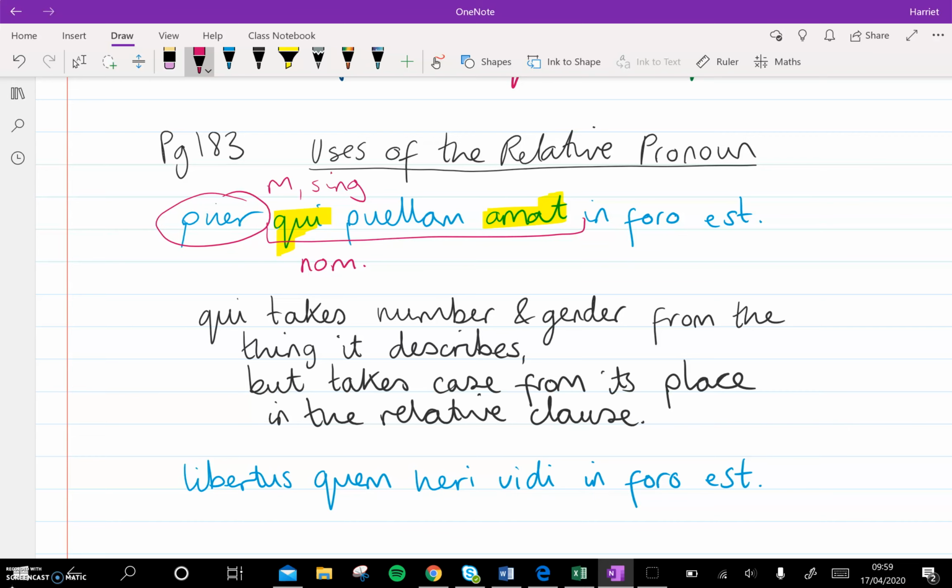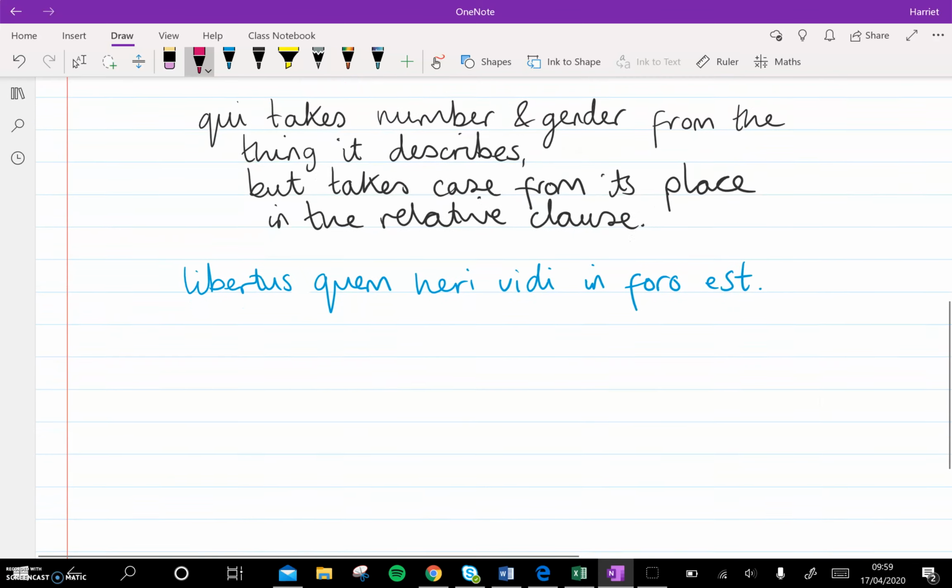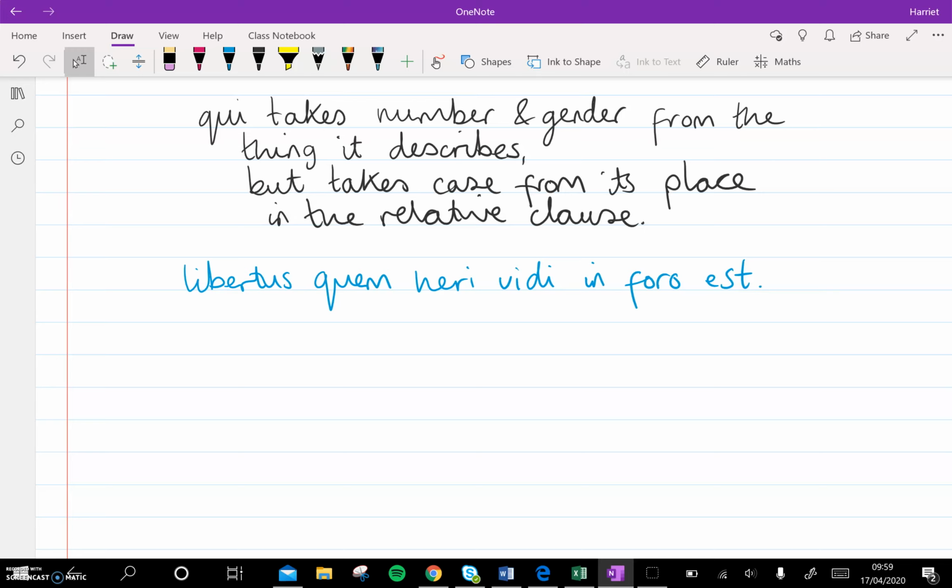Let's look at one where this changes a little bit. So if we have a look at this second sentence, libertus quem heri vidi in foro est. So the first thing we notice is quem, okay? Quem is accusative. It's masculine, it's singular, but it's accusative. So let's think about the fact that it's masculine and singular. Remember, it takes its number and gender from the thing it describes. So that must mean that something masculine and singular is in the main clause that quem is referring to. Libertus here is masculine and singular. So quem must be referring to the freed man.